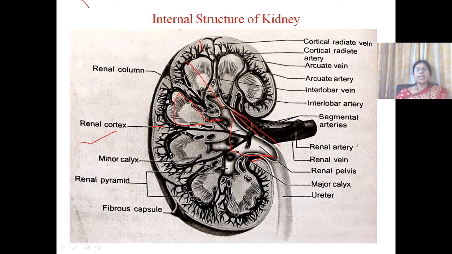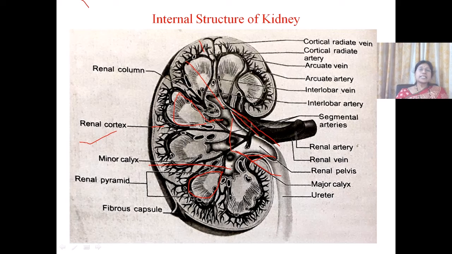This is a major calyx, and here we can see a minor calyx. The minor calyx is attached to the apex of the renal pyramid.